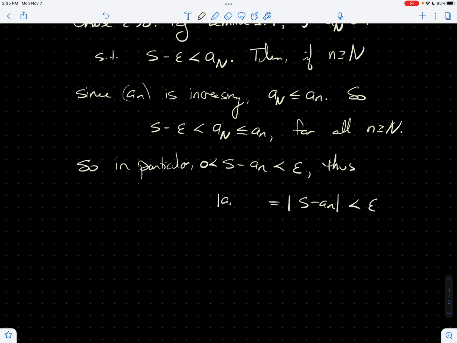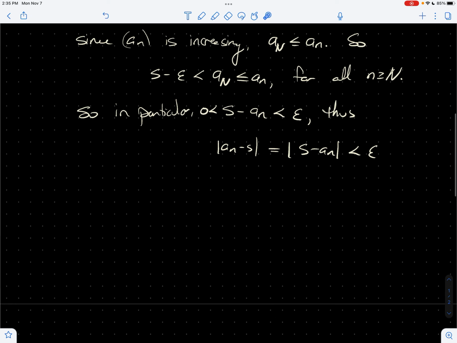We usually write it like this, but it's the same because the absolute value of a difference is a distance. This is a metric, and so you can write it either way, just by properties of absolute value as well. And so we've got what we want. When you're beyond the cutoff point, this happens, and we've got less than epsilon. So that's the proof. We should end by saying, thus the sequence a sub n converges to S.